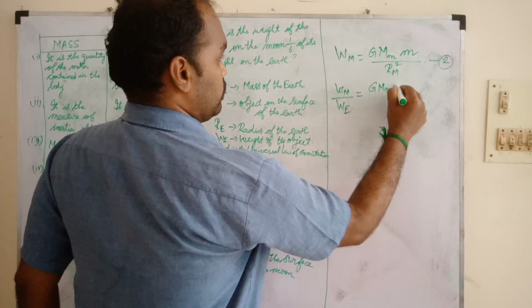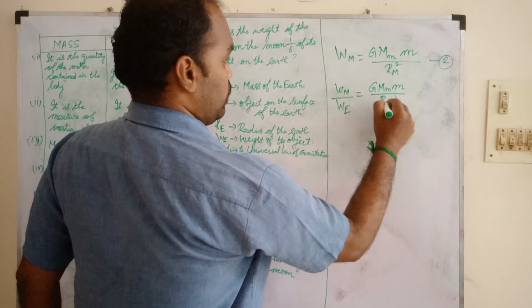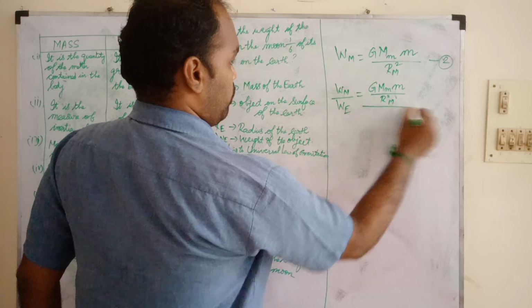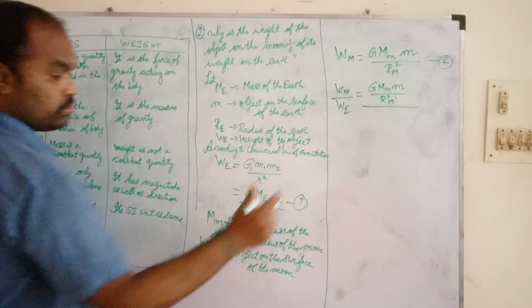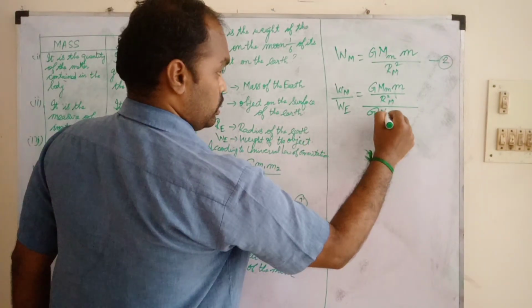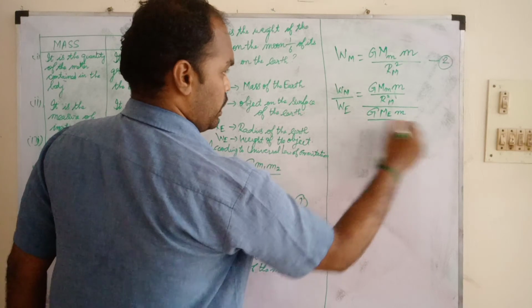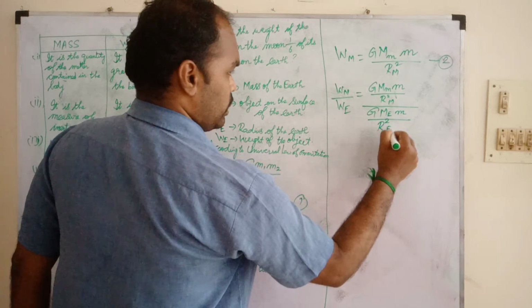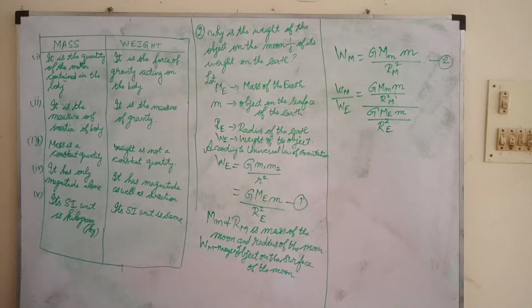WM is G MM m by R square M, and WE is G ME m by R square E.